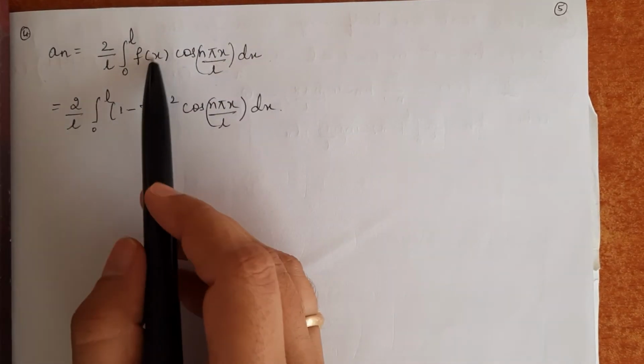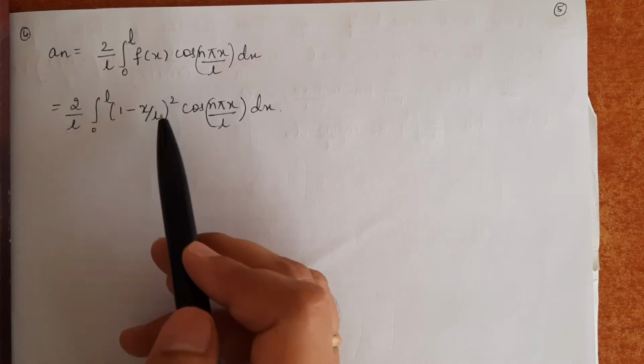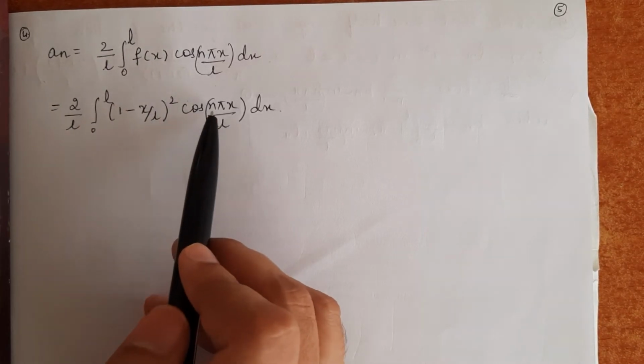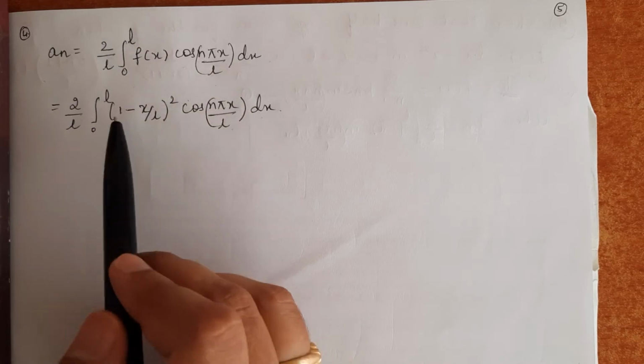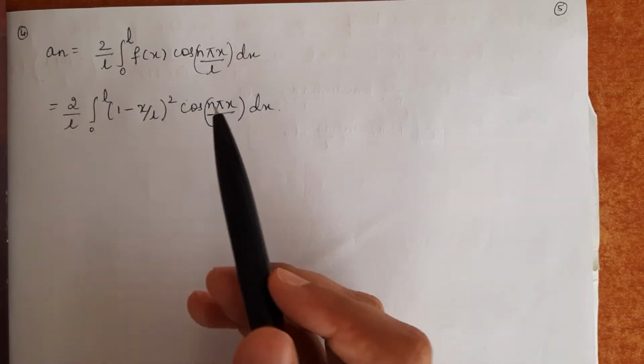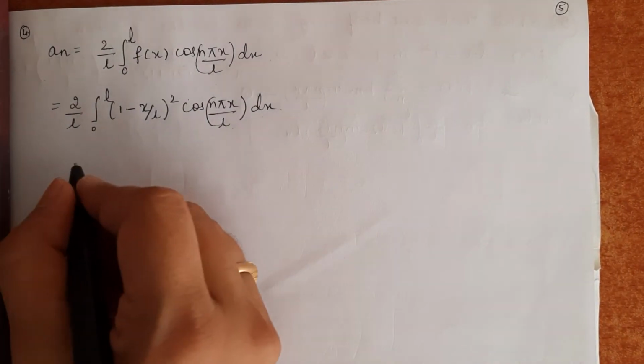So 2 by L, substitute for f of x as (1 minus x by L) whole square into cos n pi x by L into dx. We have product of two terms. I will integrate it by applying Bernoulli's rule of integration.